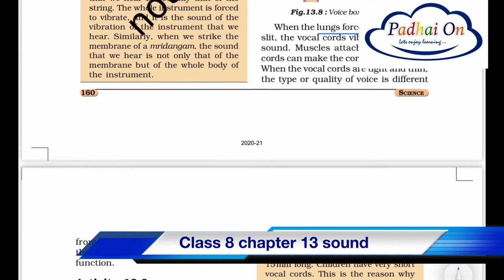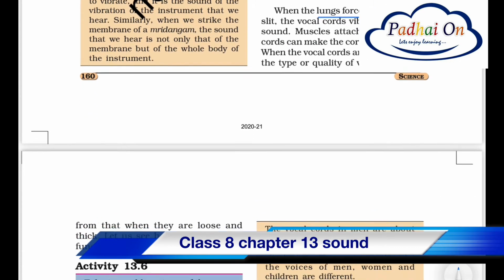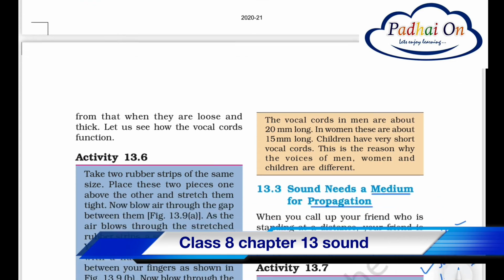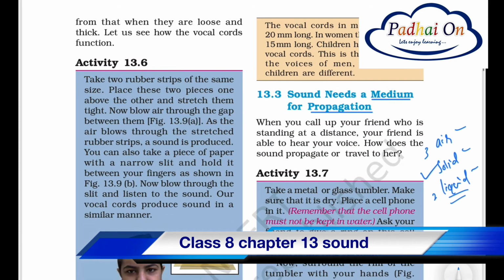Now just try one of these things. If you inhale you cannot speak, so only when you exhale can you speak. Okay, so that's how the human produces sounds. Now let's understand the next topic.